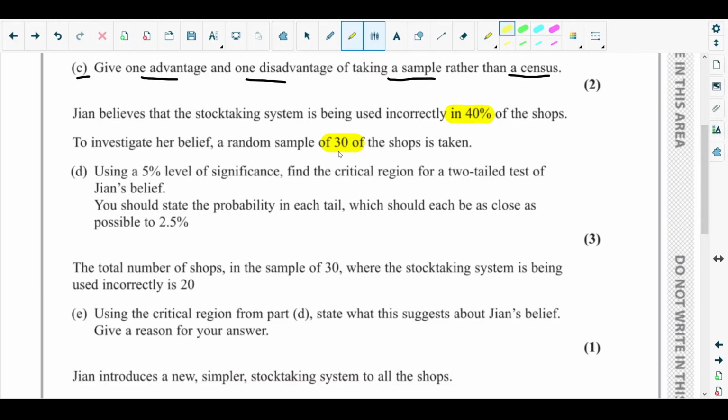Using a 5% level of significance, the level of significance is given there, find the critical region for a two-tailed test of Jian's belief. Figure out what the question has asked for. You should state the probability in each tail, which should each be as close as possible to 2.5%. Okay, fine. So we need to find out the critical region in this case.